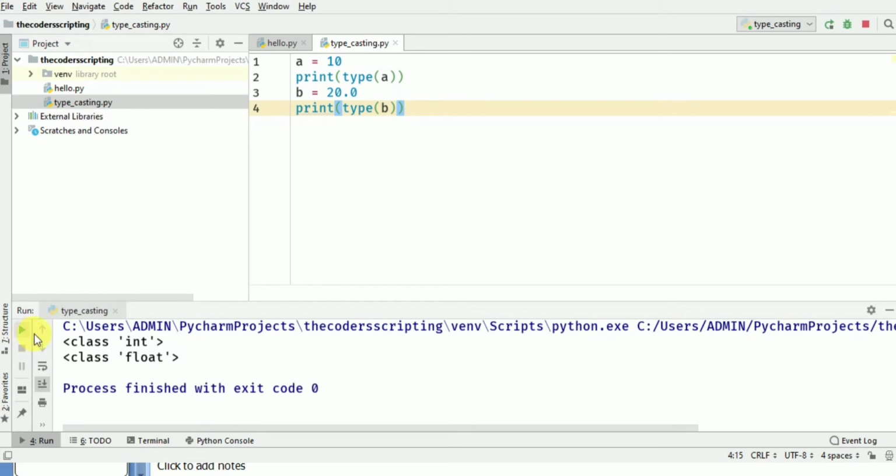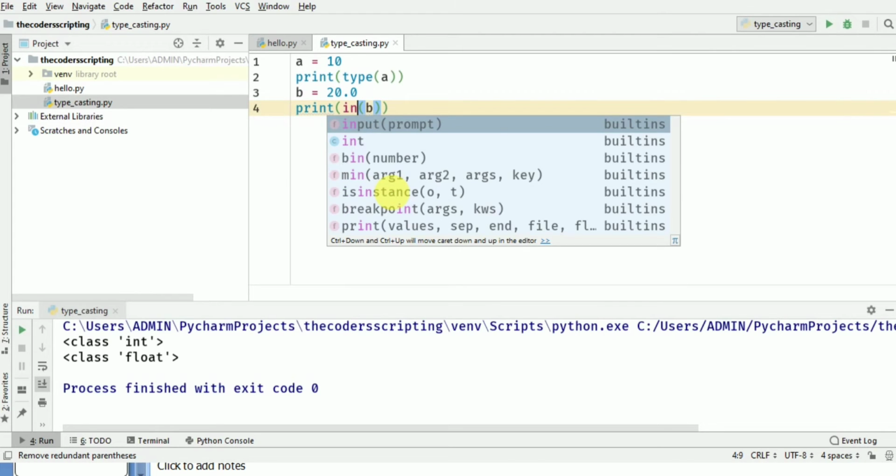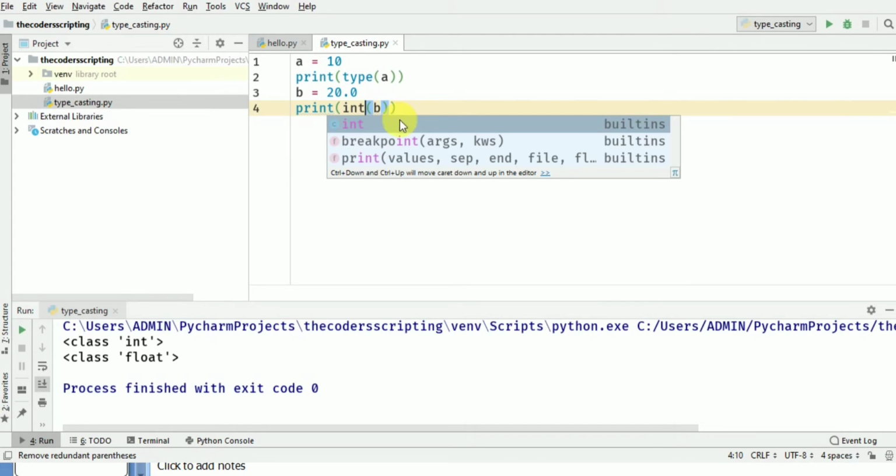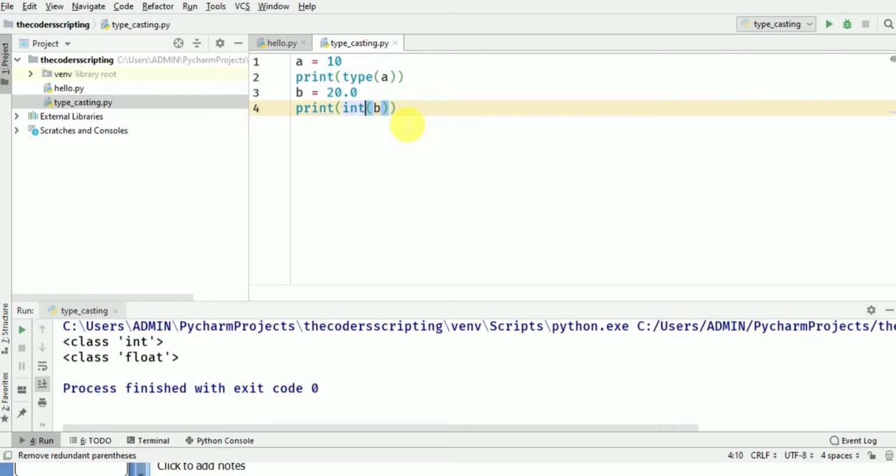So the type of b is float. So let's convert it into integer type. We'll simply remove type and we'll put int here. Okay, so we have converted it into int type. So here the output is 20. We have converted it into int type.